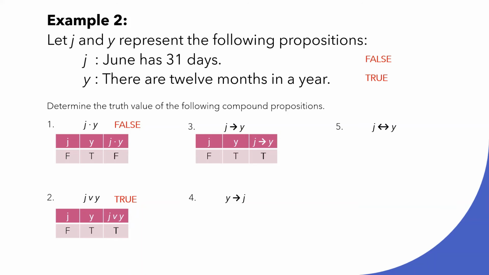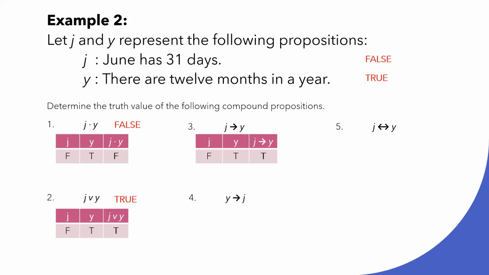It is because from the definition, if the antecedent is true and the consequent is false, then the conditional is false. Otherwise, it is true. In this case, our antecedent is false and our consequent is true. Therefore, our conclusion is true.